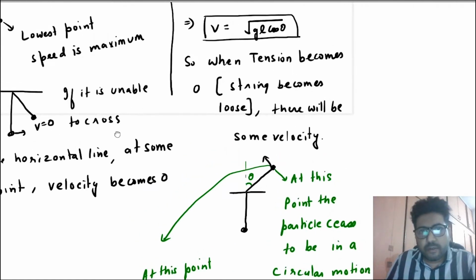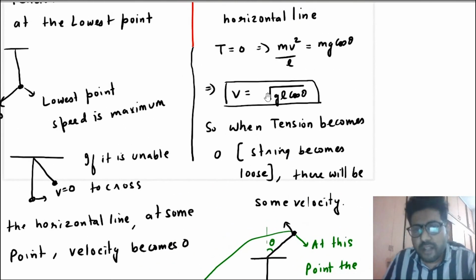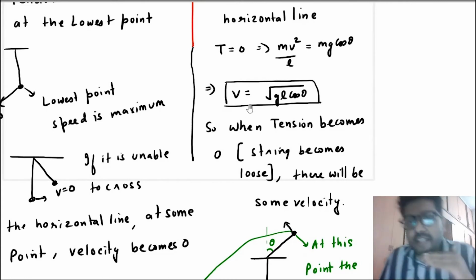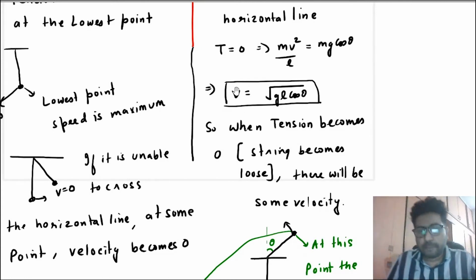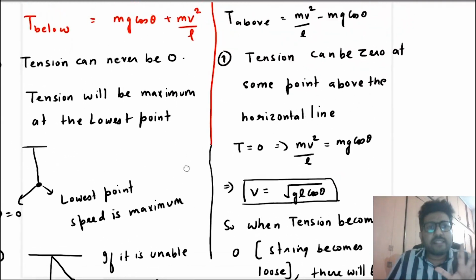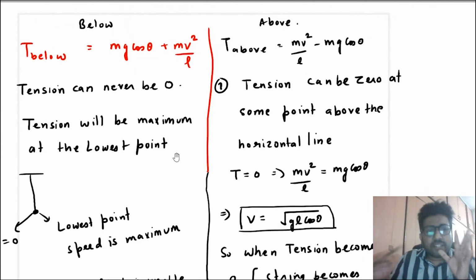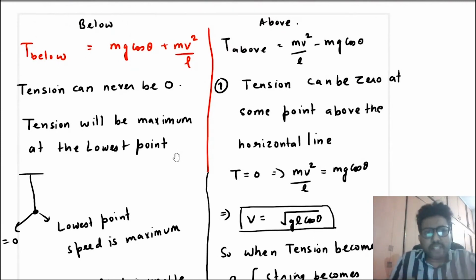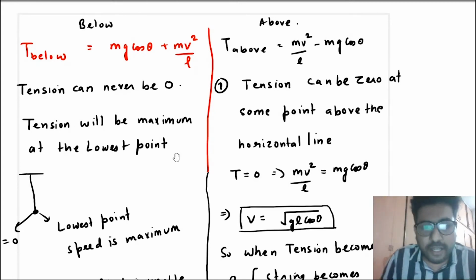It is good if you can learn this formula. Means when the tension becomes 0 above the horizontal line, the speed is root GL cos theta. Okay, so there is a difference between the case when the string is below the horizontal line and when the string is above the horizontal line. When the string is below the horizontal line, tension cannot be 0. Velocity becomes 0 at some point if it is unable to cross the horizontal line.